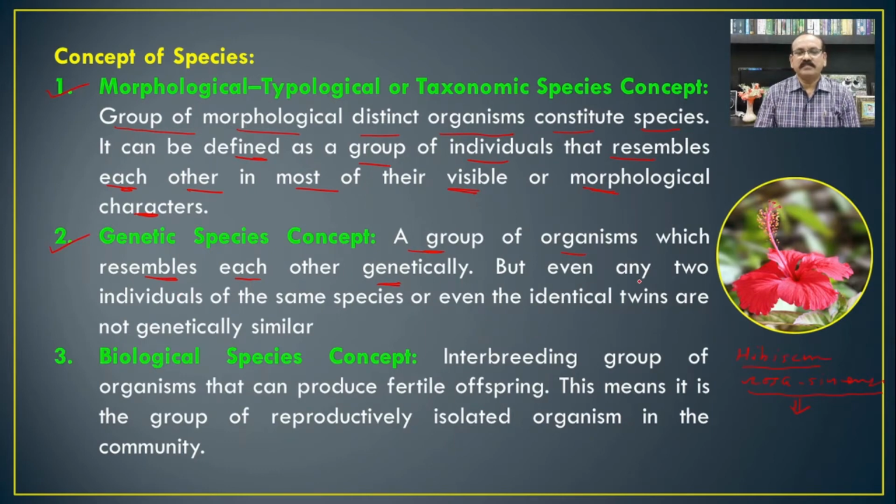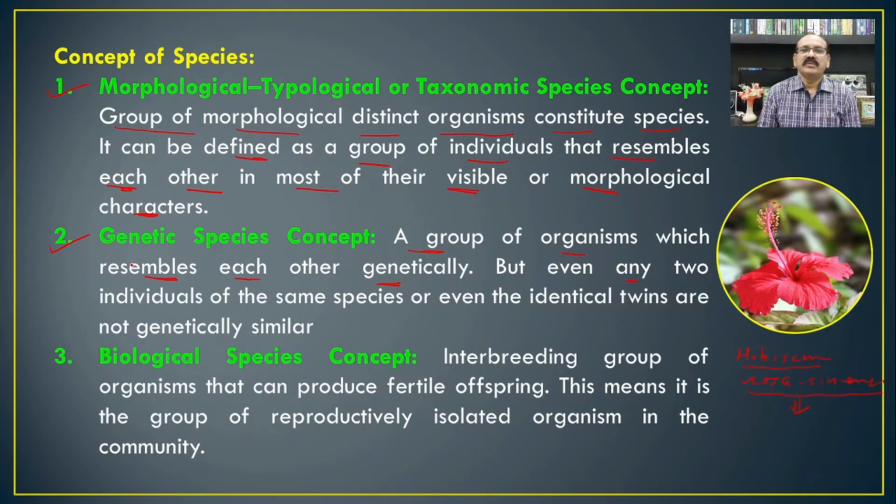But even any two individuals of the same species, or even identical twins, are not genetically identical, no doubt. In addition, the different variations found in organisms result from environmental factors, and also there are a few genetic changes among the organisms.